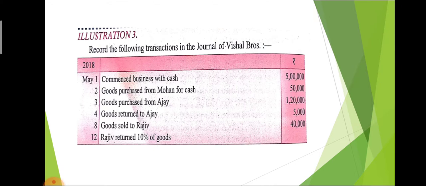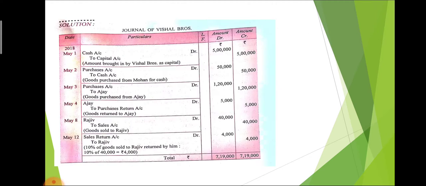Second point, on May 2nd, goods purchased from Mohan for cash. We already discussed that point. If name and cash both are given at the same time, that time we give preference to the cash. And when we purchase goods, that time we use the word purchase, and purchase account is always debited. So the journal entry will be purchase account debit to cash account, because cash and name both are given, so we give priority to the cash account.